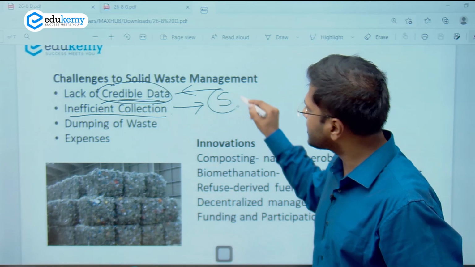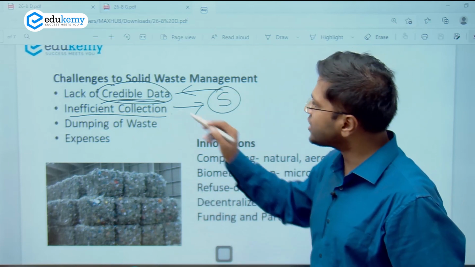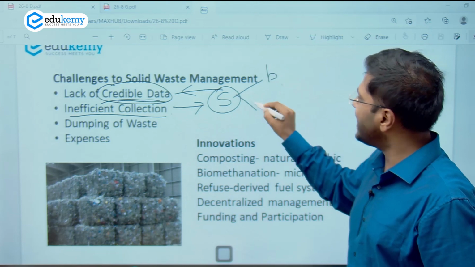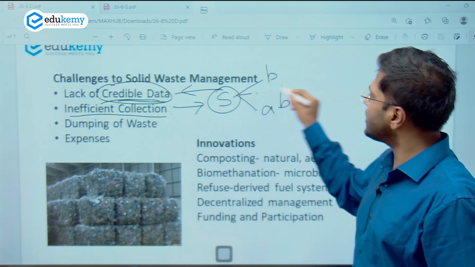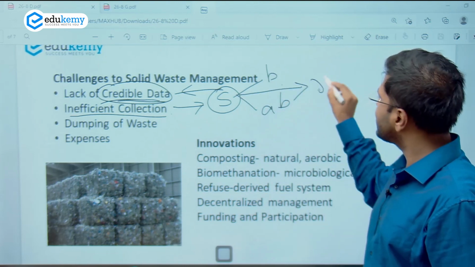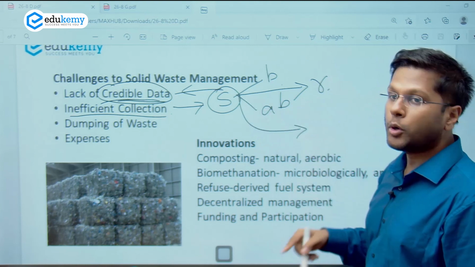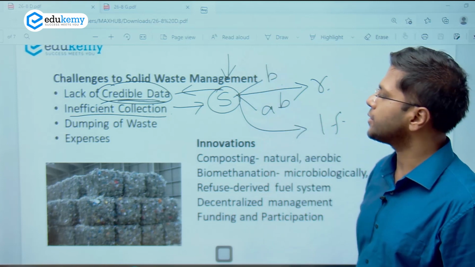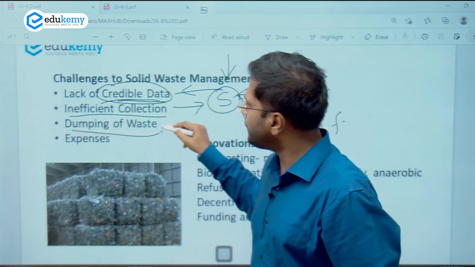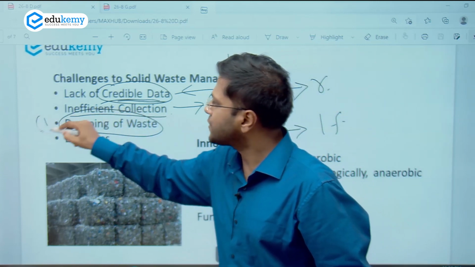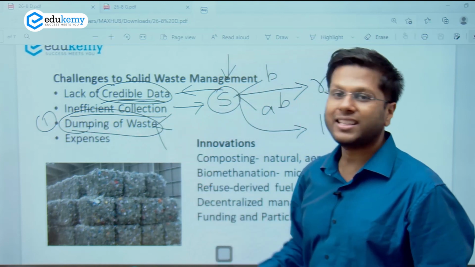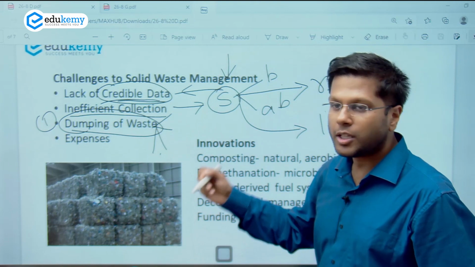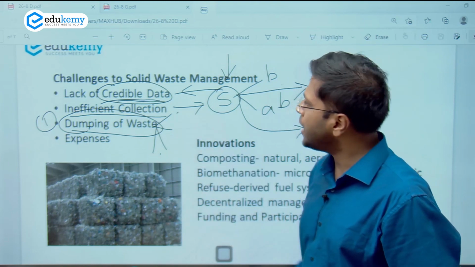Segregation is the first component of collection of solid waste. So segregation of biotic waste, segregation of abiotic waste, segregation of waste which can be recycled, segregation of waste that can be put into landfills. So this segregation itself is inefficient. After that, people get into dumping of waste, and we have just learned what the issues in dumping are, right? For example, vector-borne diseases, water percolation, and then we have air pollution.